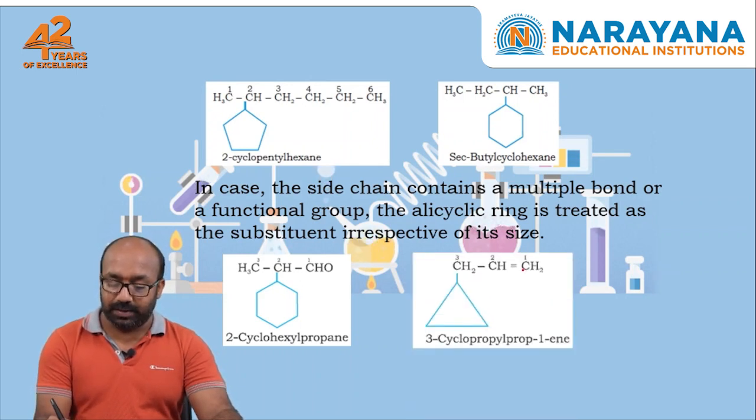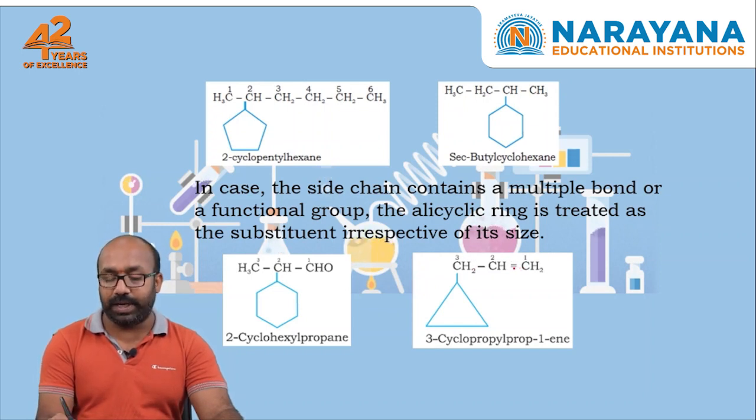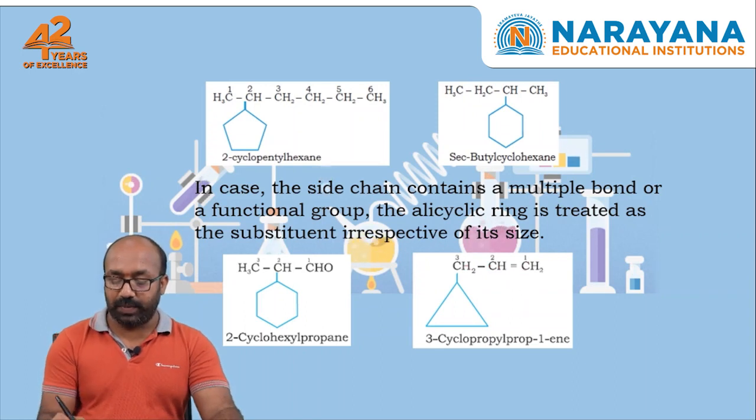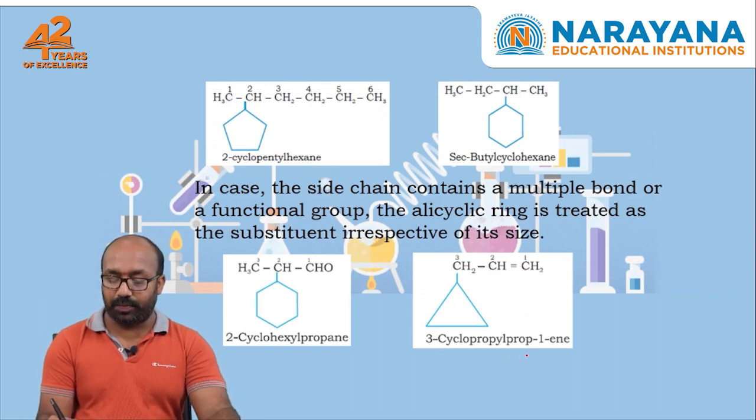In the next case, we have one functional group, an alkene, in the chain. So here the numbering is started from the double bond. The name is 3-cyclopropyl prop 1-ene. These are some examples for naming of organic compounds. In the next class, we will discuss chemical properties of organic compounds. Thank you.